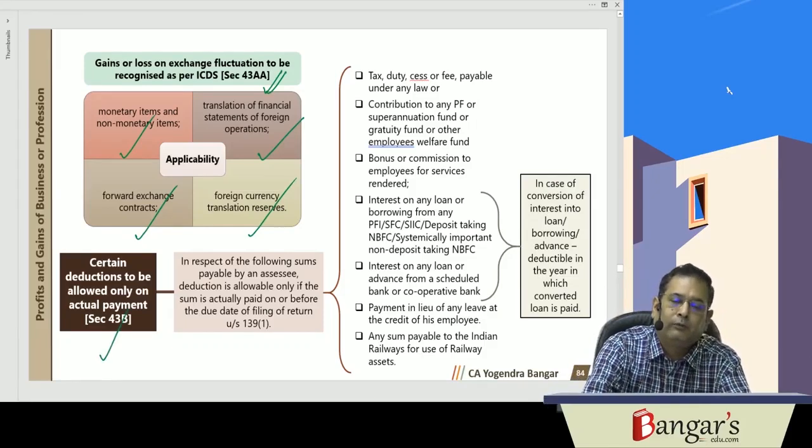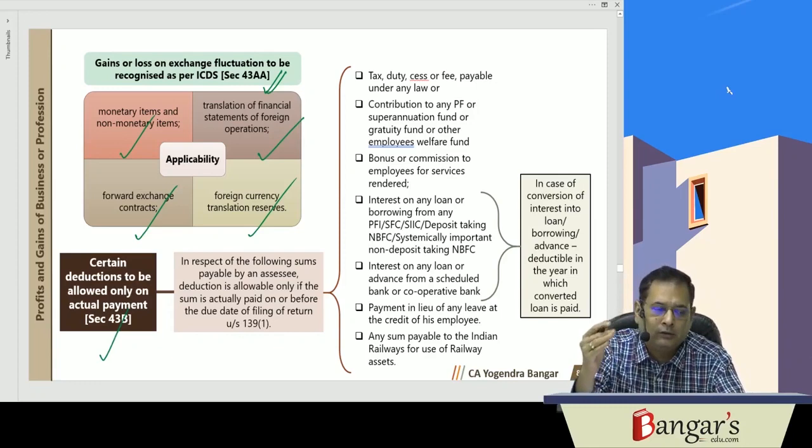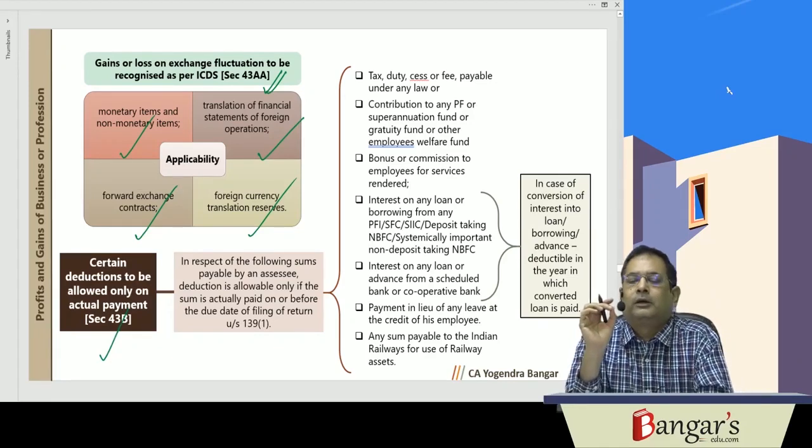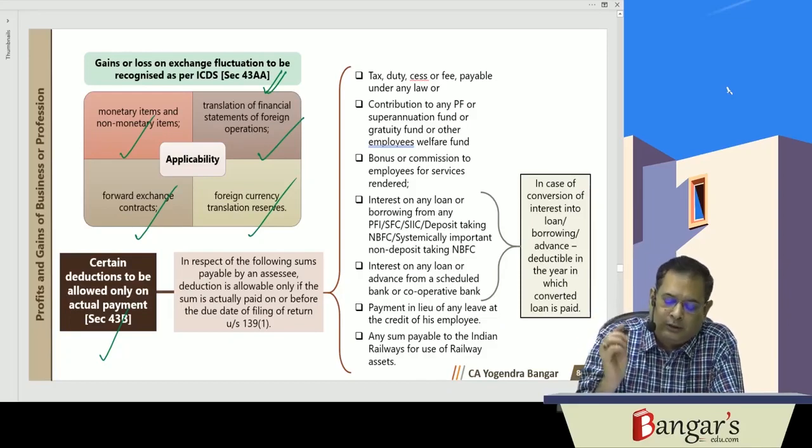43B deals with the provisions relating to deduction on actual payment basis. Here, for these expenditures, the payment must be made on or before the due date of furnishing the return of income.